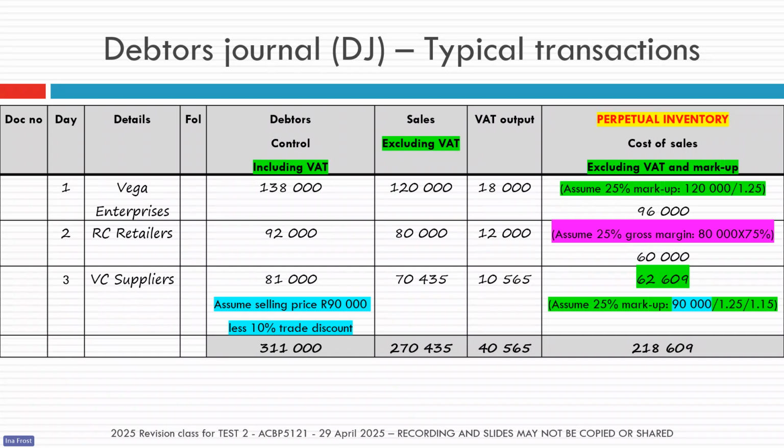The way how you wish to sell it or which markup you wish to use doesn't change the original cost of the item. So just make sure you don't get caught out with these kinds of transactions where there was a trade discount given on a sale. And this can be in the debtor's journal or if it was a cash sale in the cash book receipts. So please remember that and how to do your calculations.